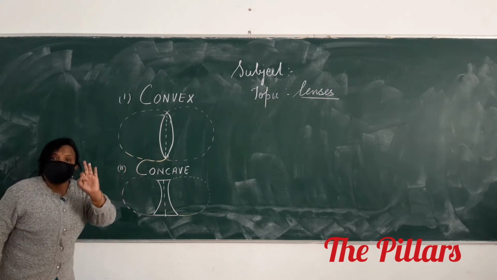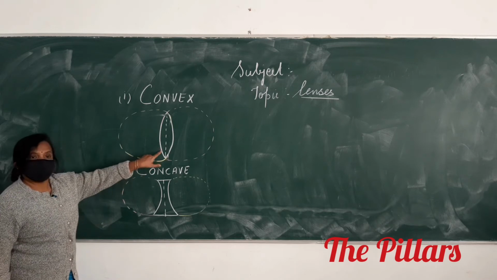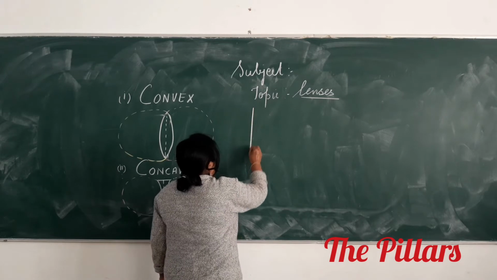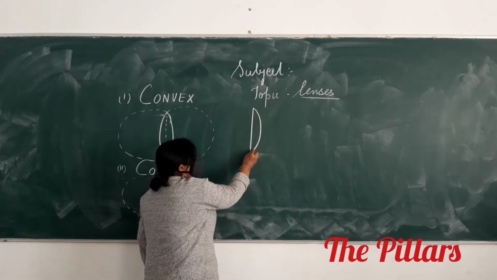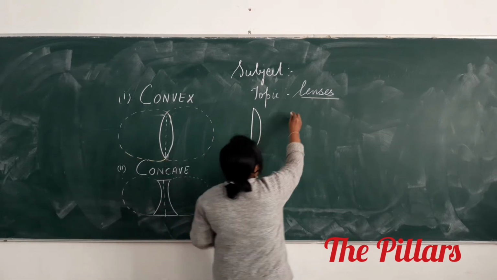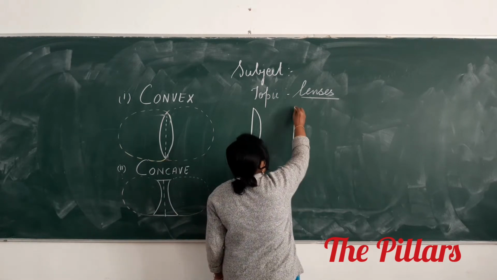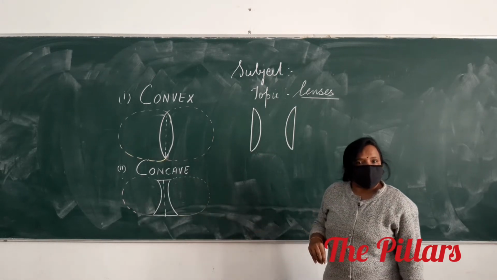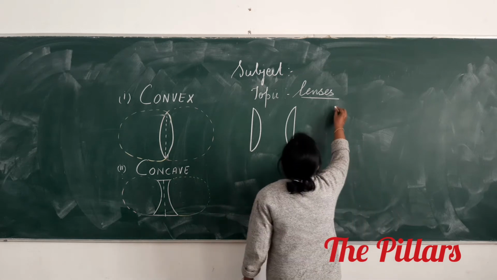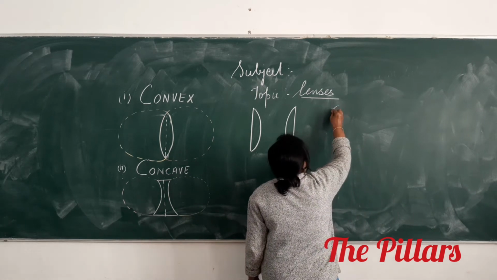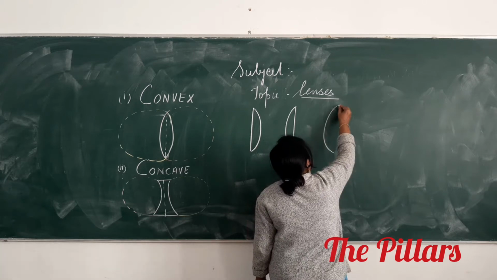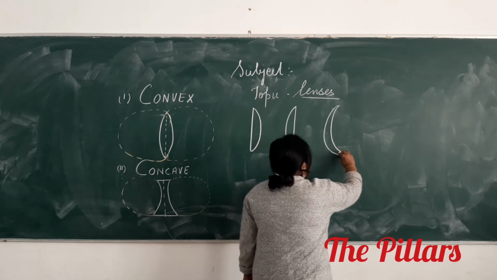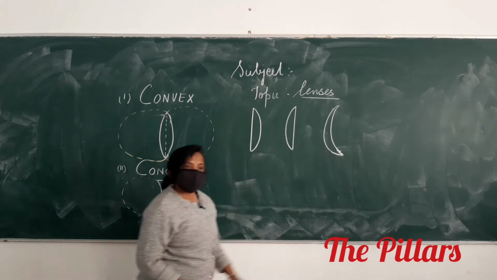This convex lens is of three types. Number one, this is biconvex. Second is plano convex, whose one surface is plane. Either you draw it this way or you draw it this way. Choice is yours. And the third one is concavo convex. Concavo convex. Okay.